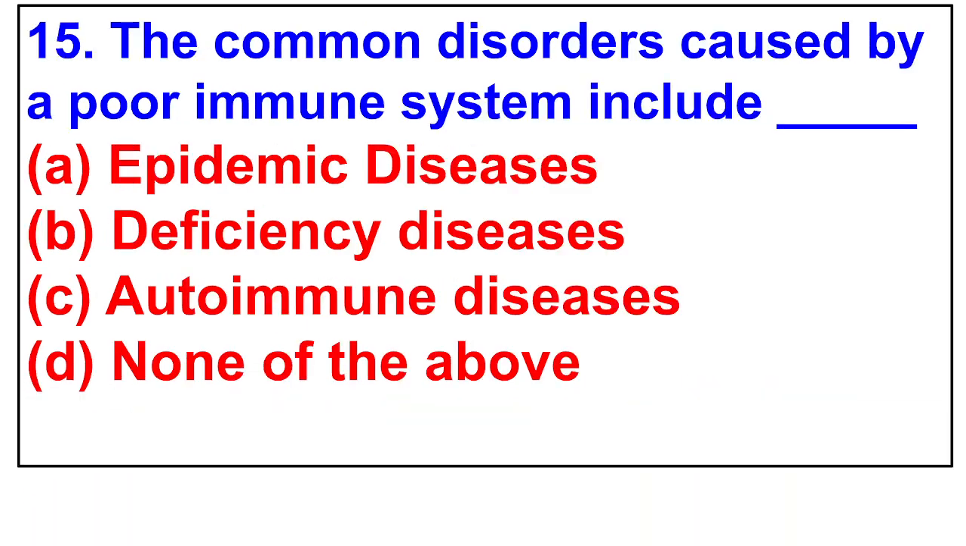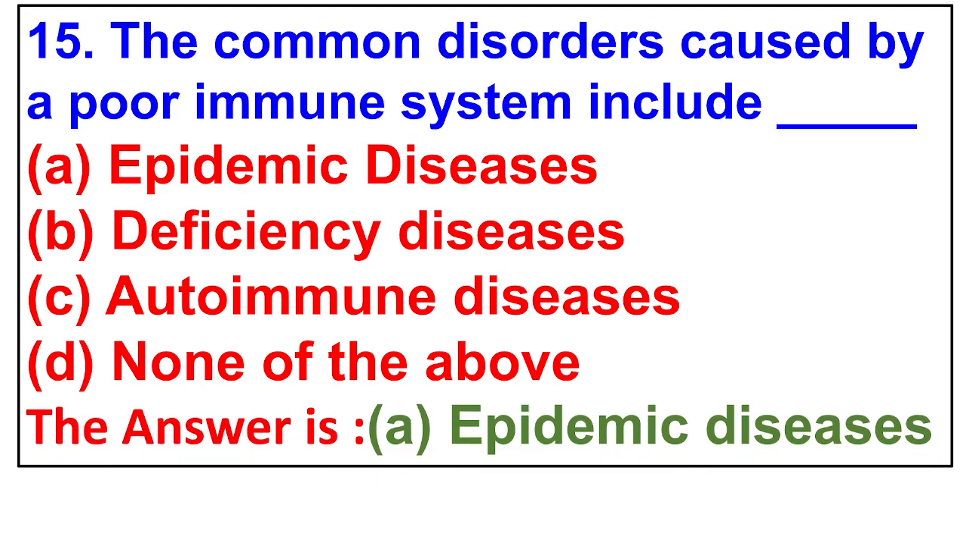15. The common disorders caused by a poor immune system include epidemic diseases, deficiency diseases, autoimmune diseases, none of the above. The answer is epidemic diseases.